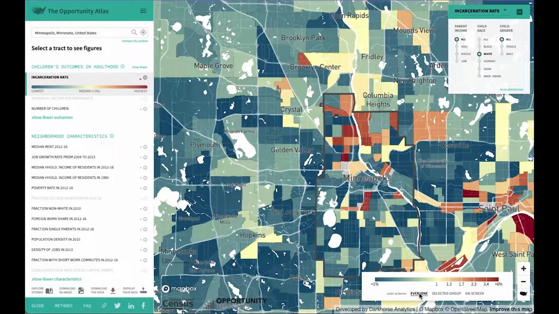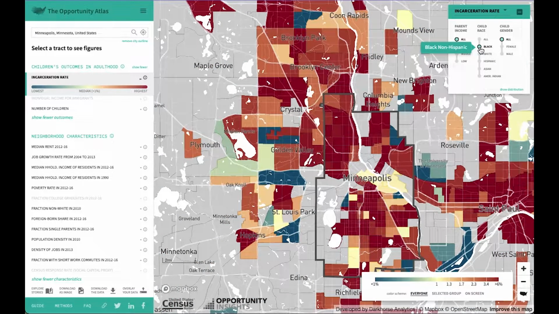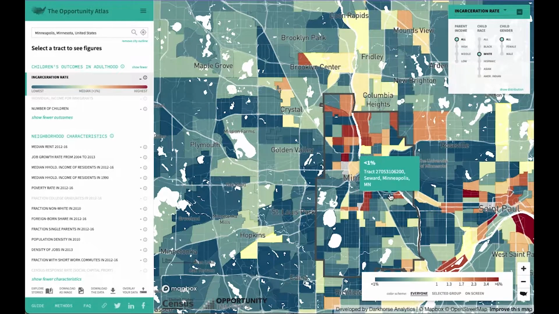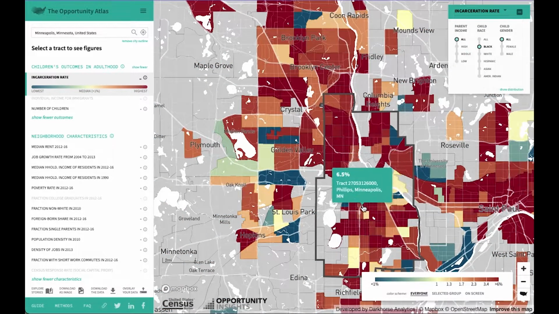First, I will visually compare incarceration rates for Black and white residents, ensuring that the everyone scaling option is selected in order to stretch data to national incarceration rates. As seen here, in almost every census tract with data available, Black individuals are incarcerated at a higher rate than white individuals.